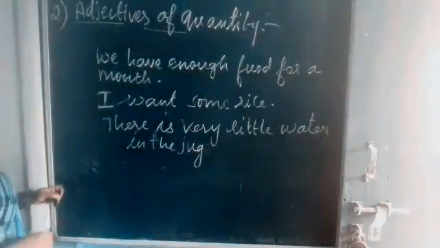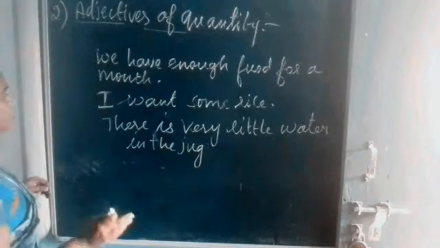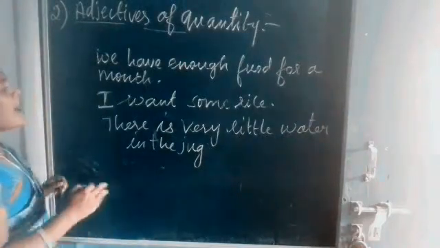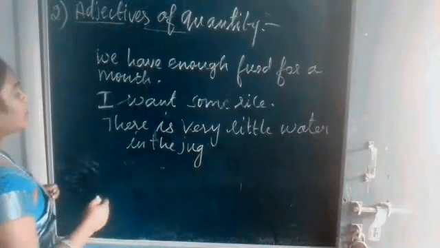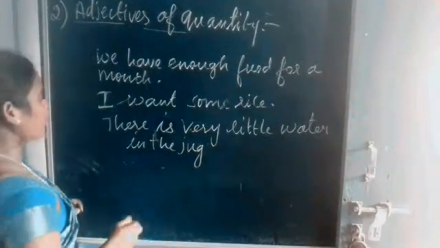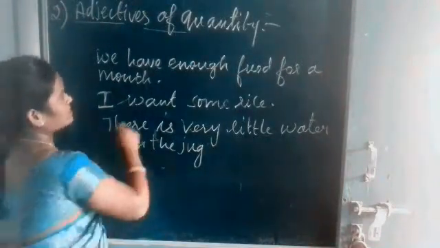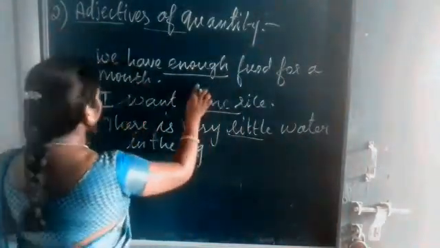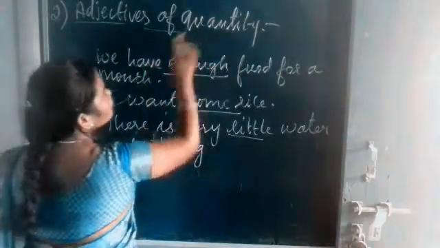Okay, listen. So here it is, I have written 3 sentences. Let's see. We have enough food for a month. I want some rice. There is very little water in the jug. In the above sentences, the words enough, some, little, those words are adjectives of quantity.